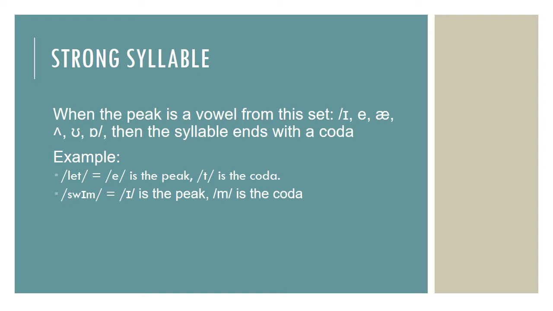Now let's talk about strong syllable. When a peak is a vowel from this set, then the syllable ends with a coda. Remember that a coda is a syllable that ends with one consonant. For example of strong syllable is lap. A is the peak and p is the coda. Another example is swim. I is the peak and m is the coda.